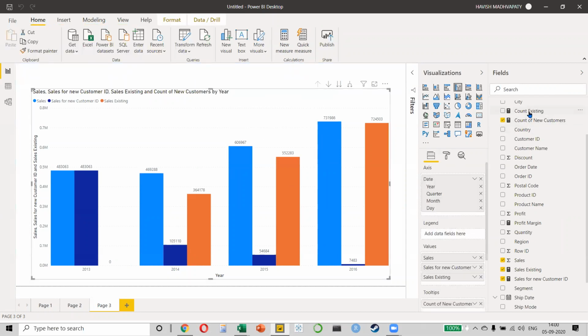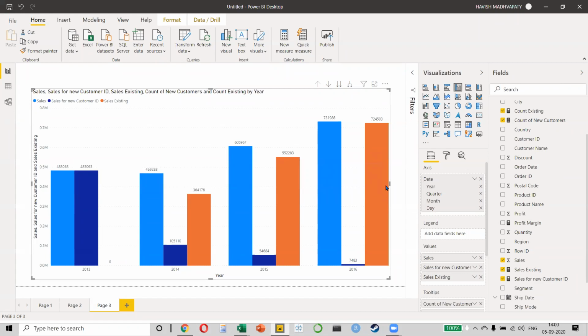So now you notice when I put it in tooltip as well, it will now show me 136 new customers, 37 existing customers, 51 new customers, 586 existing. Similarly, 11 new, 682 existing. In the first year, obviously, new will be 595, existing will be 0 because everybody is new to the business. This is how you can create something like this.